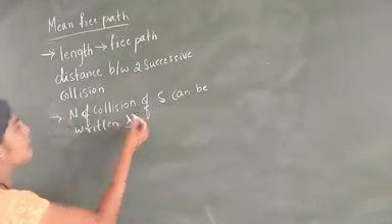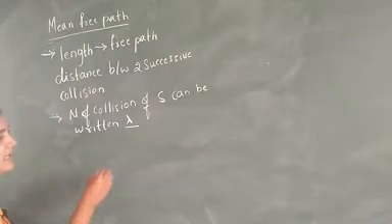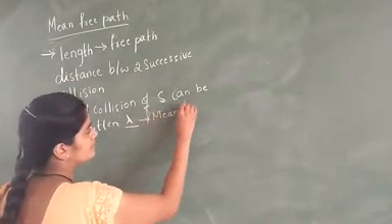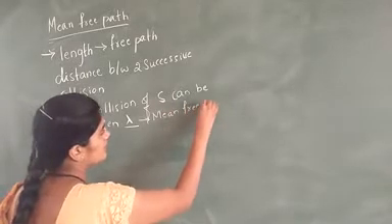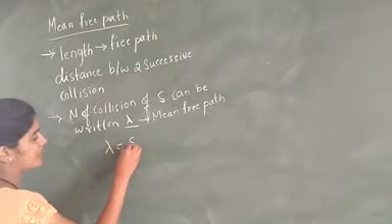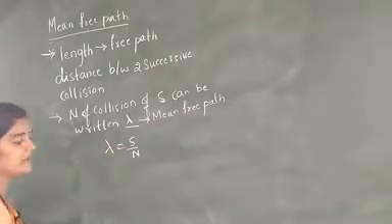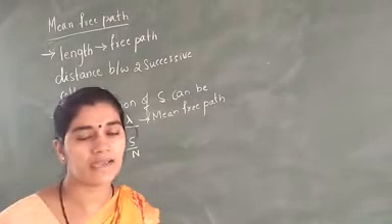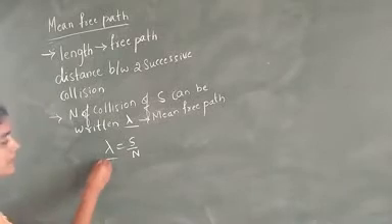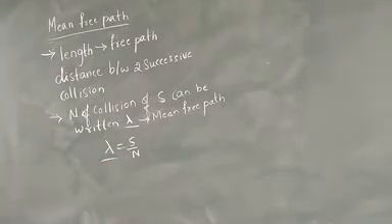Here lambda is called the mean free path. Lambda is equal to S by n. That is, the distance between two successive collisions of a molecule is called the mean free path.